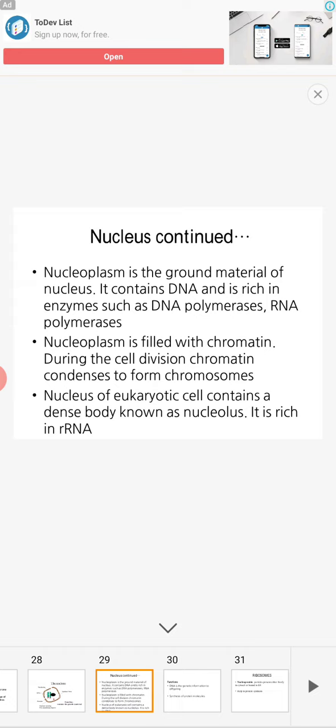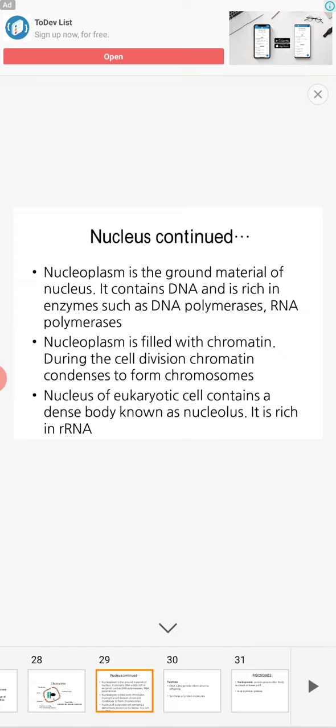Molecular biology will study these things, but it's not there in the syllabus anyway. Not only that, there are many other enzymes in the nucleoplasm.